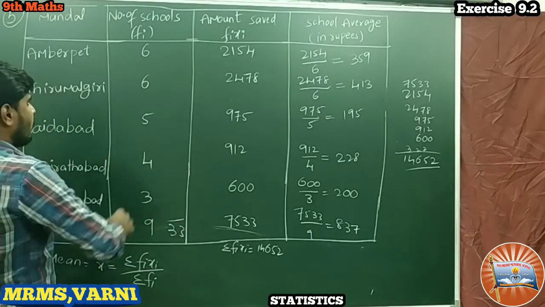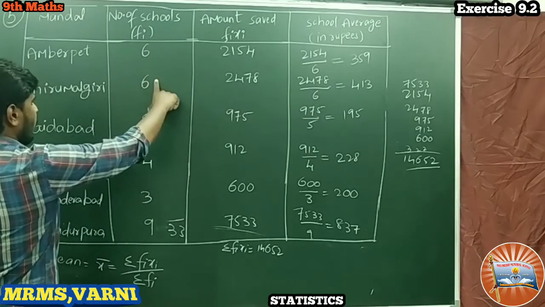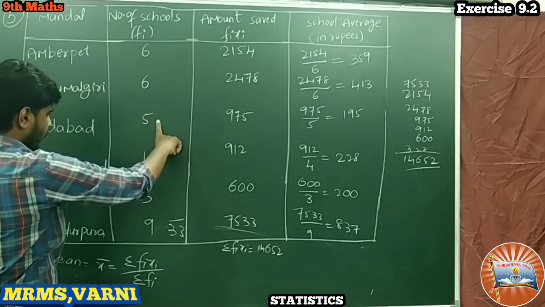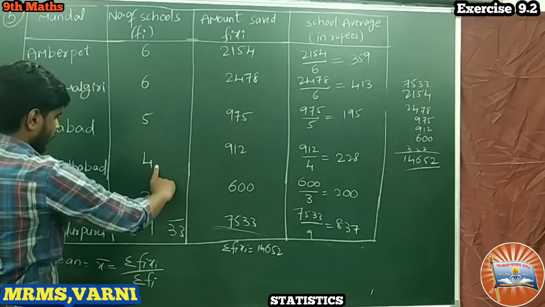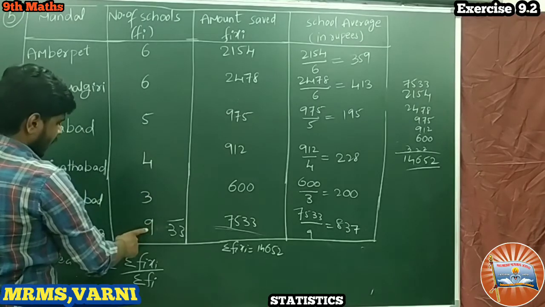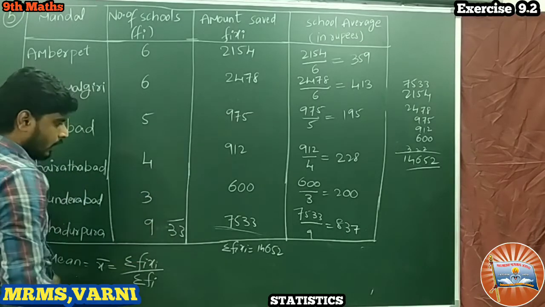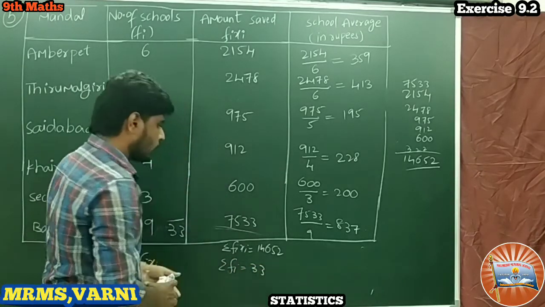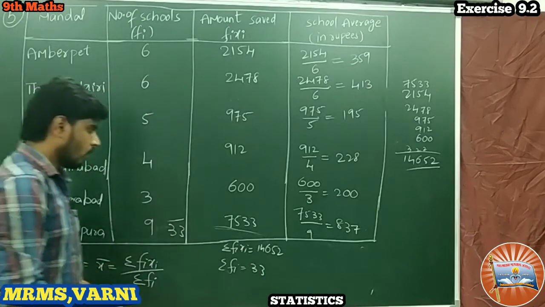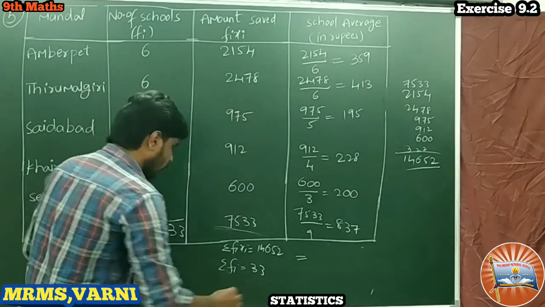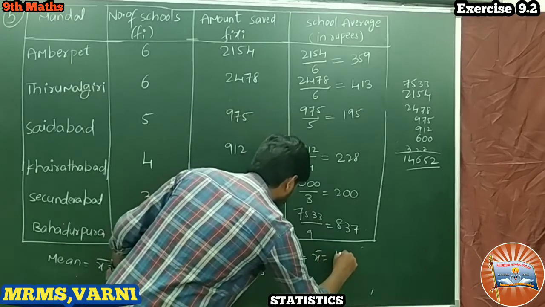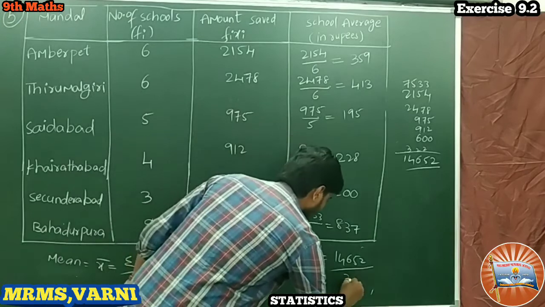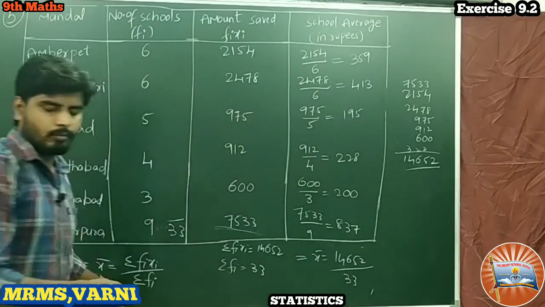Okay, once again we shall check. 6 plus 6, 12, 12 plus 5, 17, 17 plus 4, 21, 24, 24 plus 9, 33. Okay, right. Sigma fi we got 33. Substitute these values in the formula. This is the formula. What we get? X bar is equal to 14,652 by sigma fi, 33.